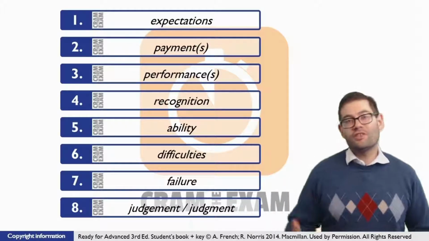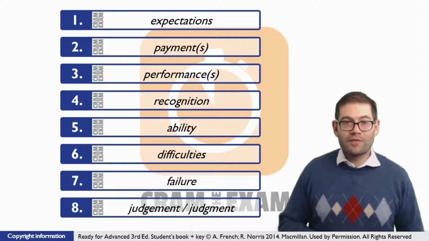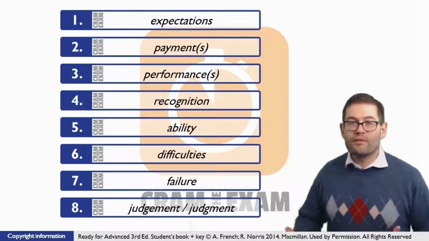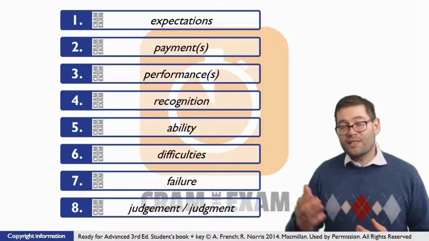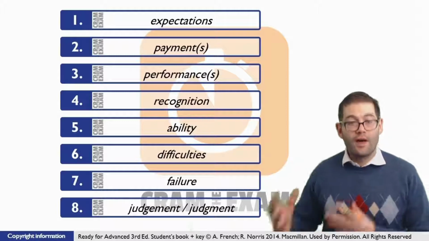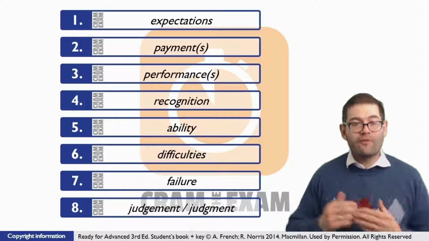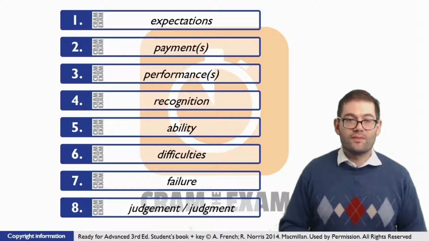For question number 2, there's 2 things that we need to take into account. First of all, the language pattern before the gap. Some youngsters receive what? What do they receive? Clearly this should be a noun of some kind. Also, the second thing is the preposition of after the gap. As we know with these word formation exercises, if we have a gap followed by the preposition of, the chances are it's going to be a noun of some kind.